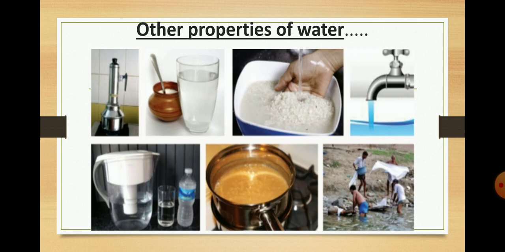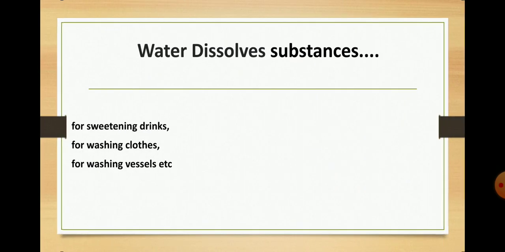By making use of these pictures, we can analyze the properties of water one by one. The first property of water is that water can dissolve substances in it. These are the various examples in which this property is used: for sweetening drinks, for washing clothes, for washing vessels, etc. While making lemon juice, you add sugar and water. The water dissolves the sugar in it. Did you understand? This is the first property.